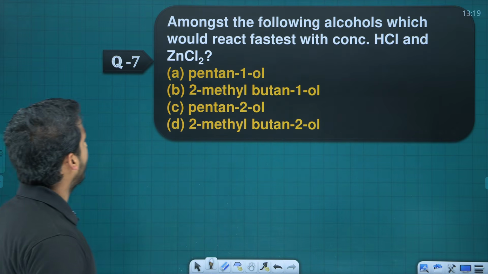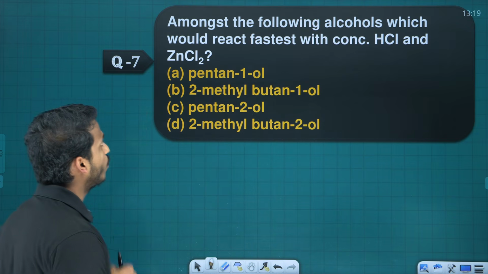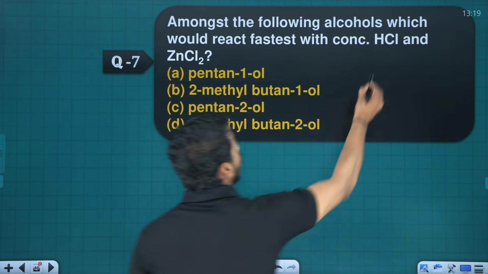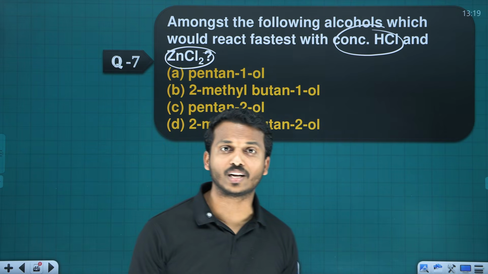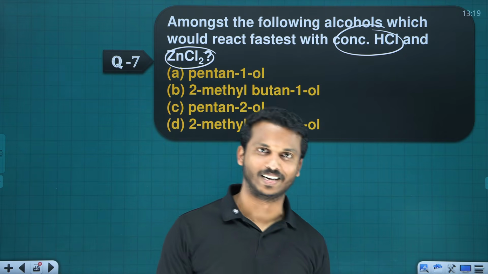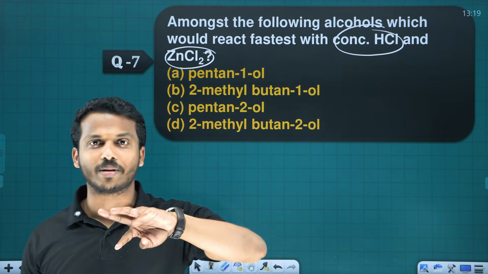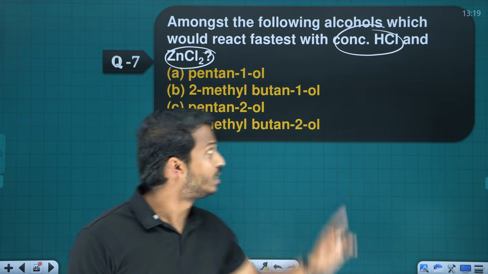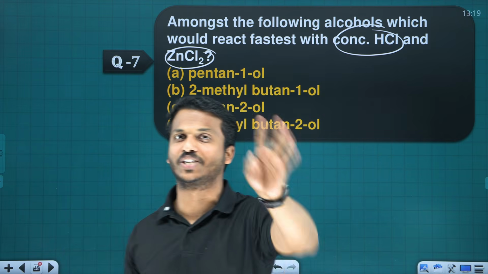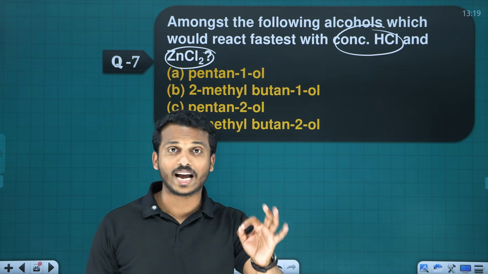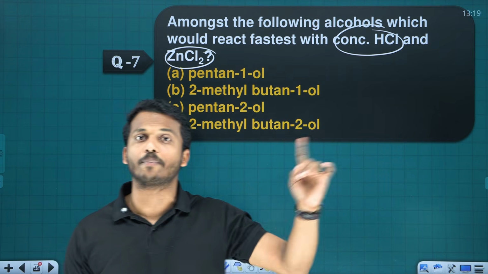Next one. Among the following alcohols, which would react fastest with concentrated HCl and zinc chloride? What is concentrated HCl and zinc chloride? Lucas reagent, right? What is the purpose of Lucas reagent? To distinguish between primary, secondary and tertiary alcohol. See, the Lucas test is given by which alcohol faster? Tertiary. The Lucas reaction is given by tertiary alcohol faster than secondary and primary.